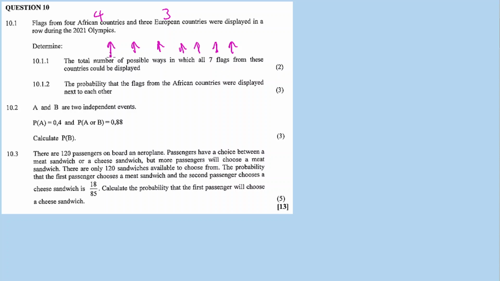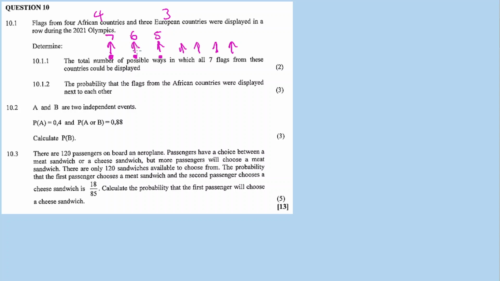Now, you have these 7 flags. For the first pole, how many options do you have? 7 options. But once you put in one flag, you are left with 6 options. So for the next pole you only have 6 options, then you put in one flag. For the next pole you will have 5 options.